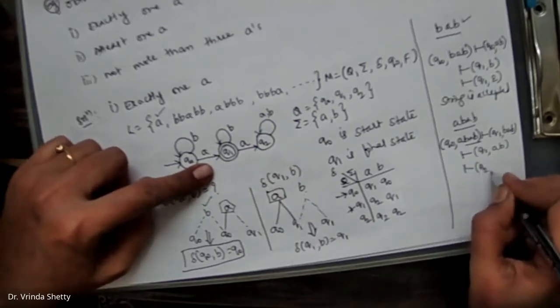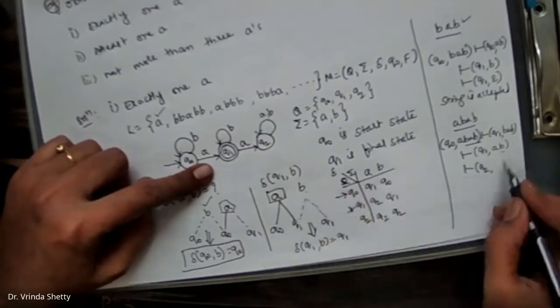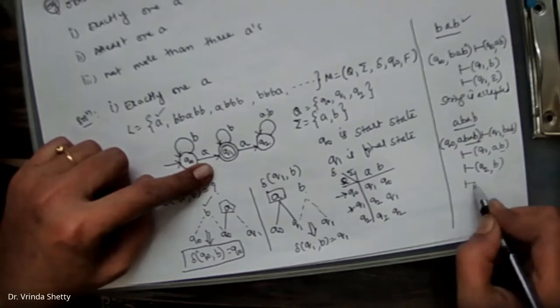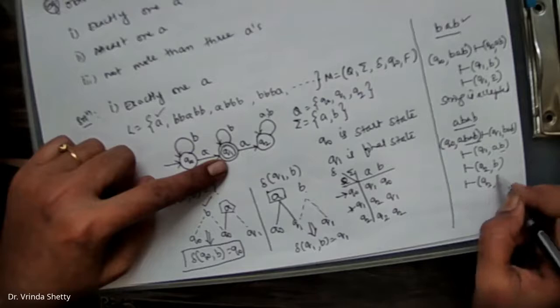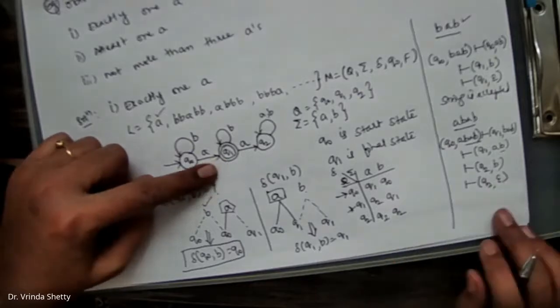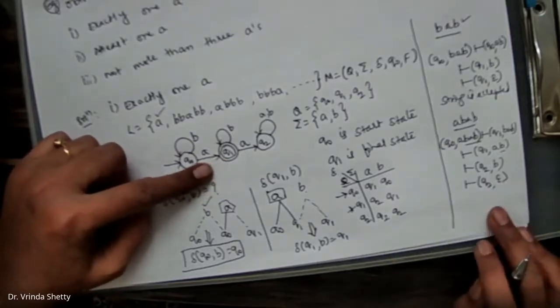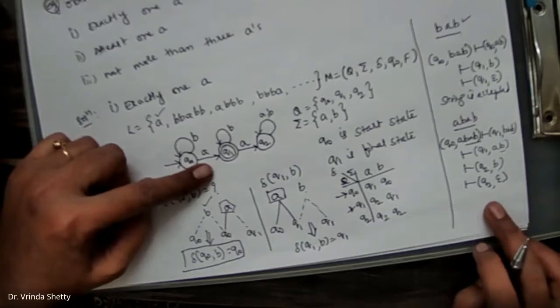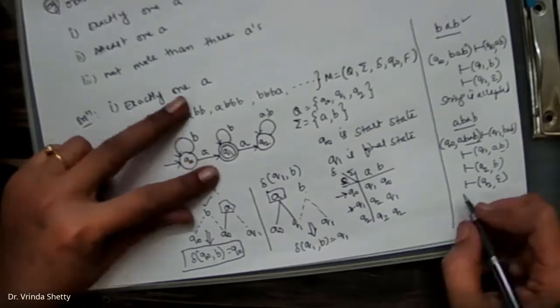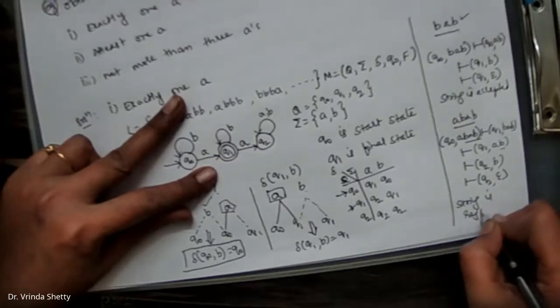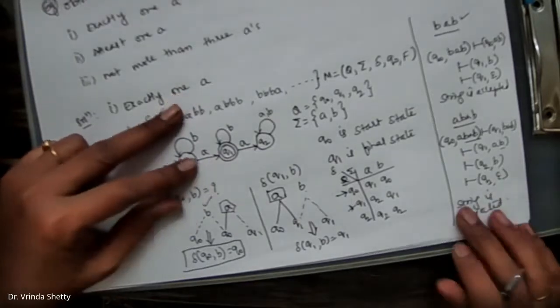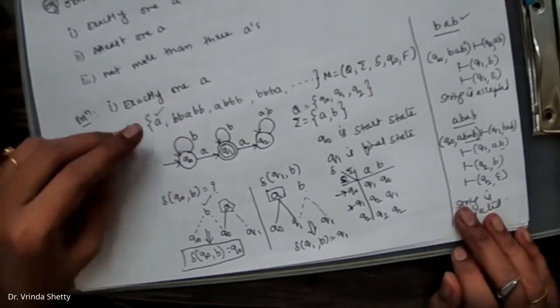Now you are in the state Q2. What is left out here? B. Q2 on B is in the state Q2 itself. So you'll be in Q2 only. No more inputs are left. Epsilon. Did we reach a final state here? No. Is Q2 a final state? No, it is not a final state. So we say that the string is rejected. I hope it's clear.